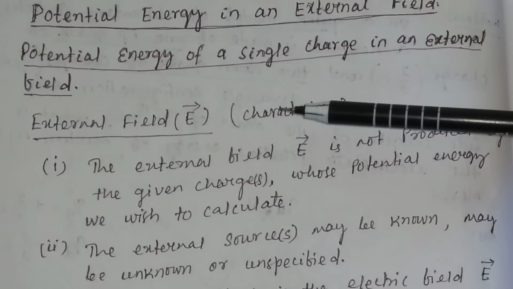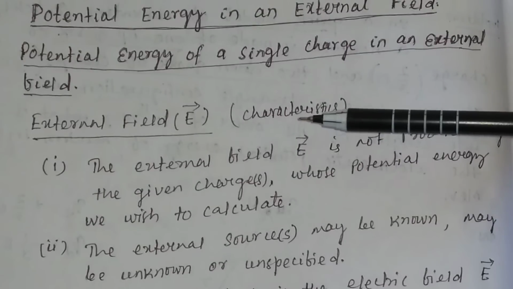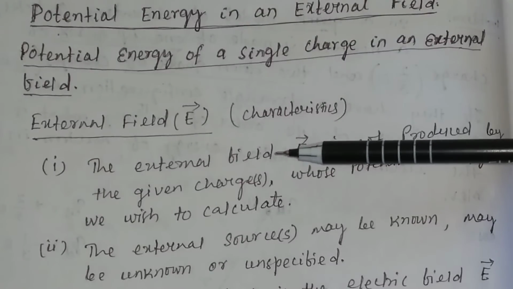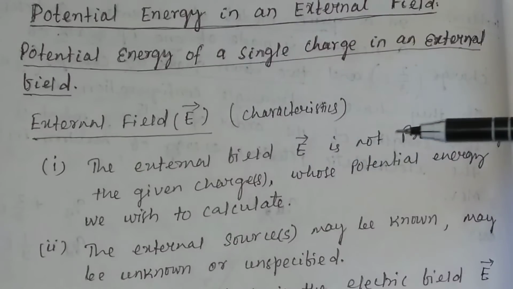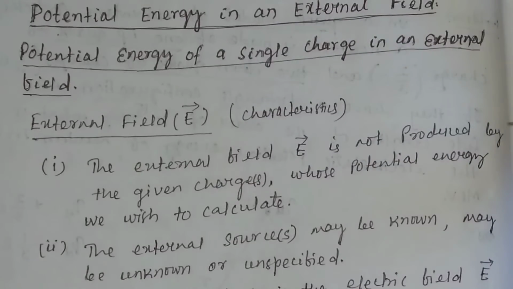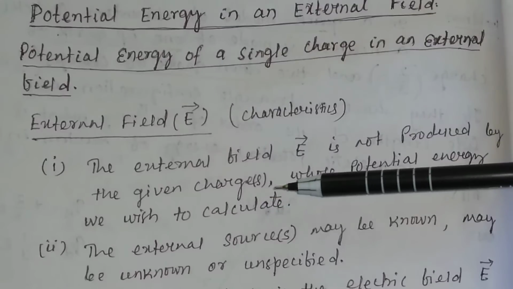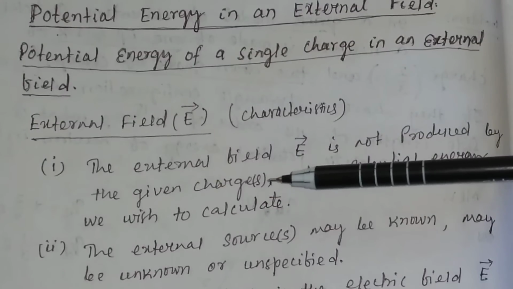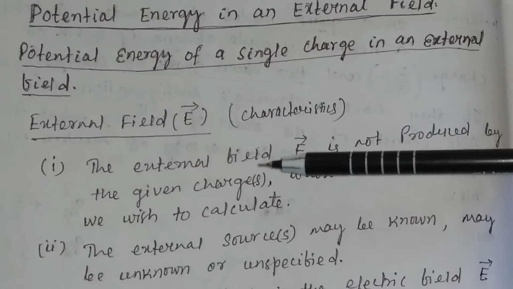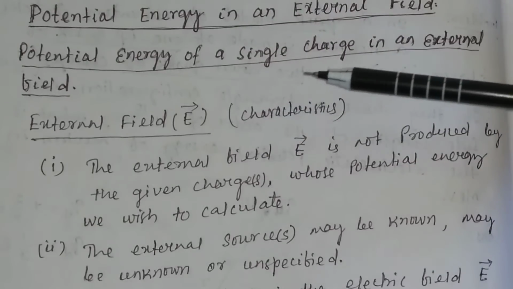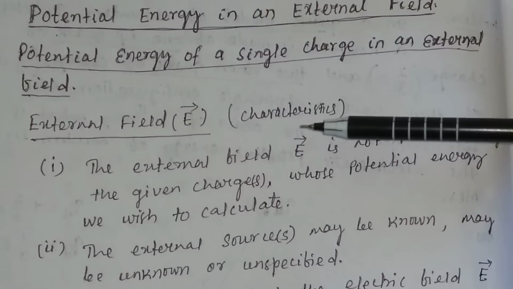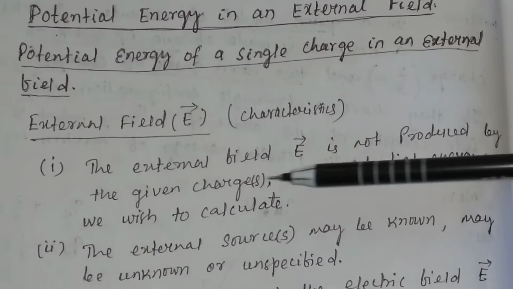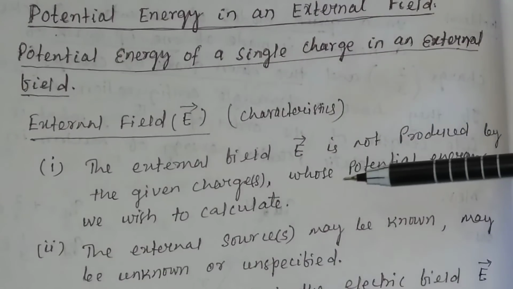So what do we mean by external field, or what should be the characteristics of the external field? The external field E is not produced by the given charges. If you are given a charge and you want to find the potential energy due to a single charge, then the external field is not produced by the given charge.